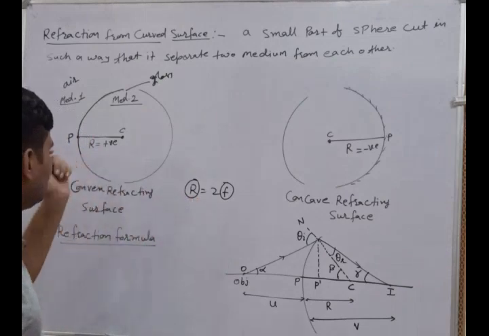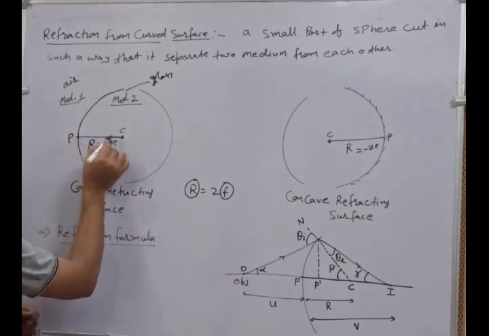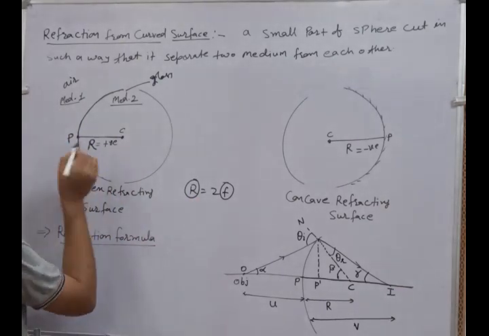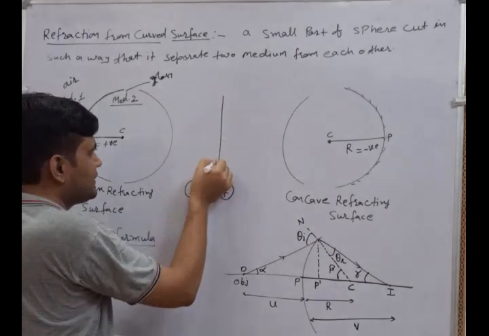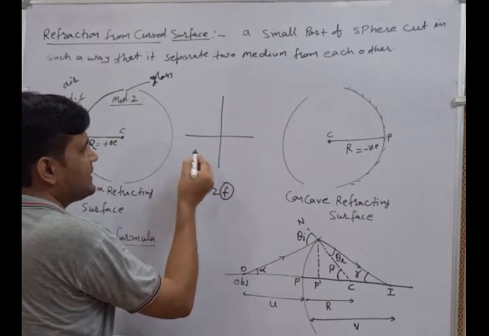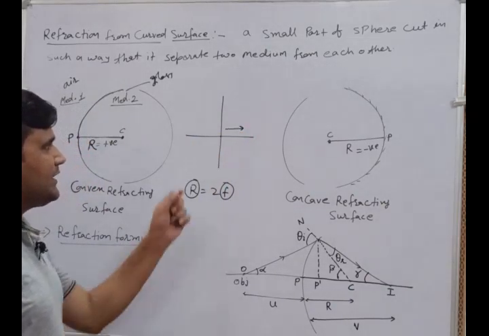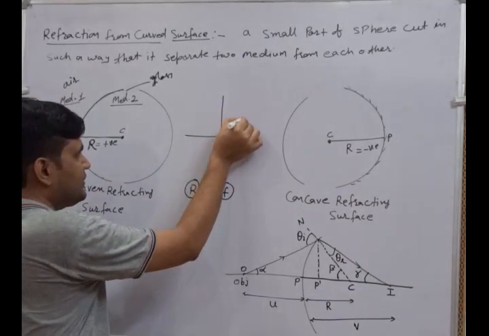Similarly here R is the distance between the pole and the center of curvature. Now, when we consider the sign conventions, we have the basic formulations. When we move to the right hand side from that particular origin point, it is considered as positive.